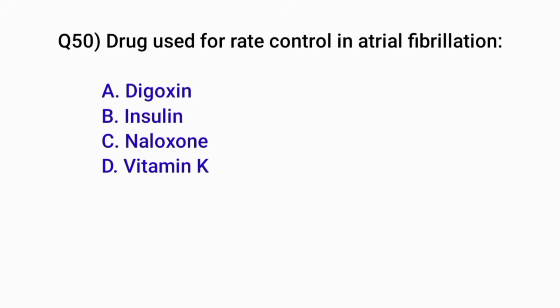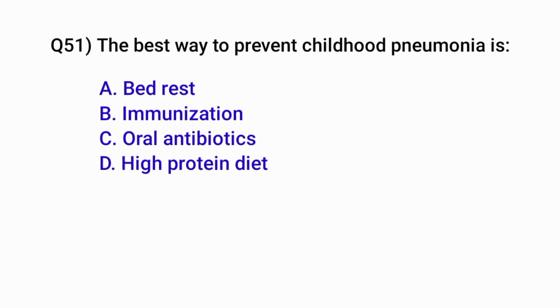Question number 50. The drug used for rate control in atrial fibrillation. Correct option is A. Digoxin. Question number 51. The best way to prevent childhood pneumonia is. Correct option is B. Immunization.